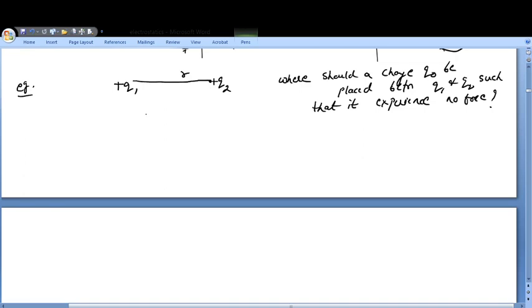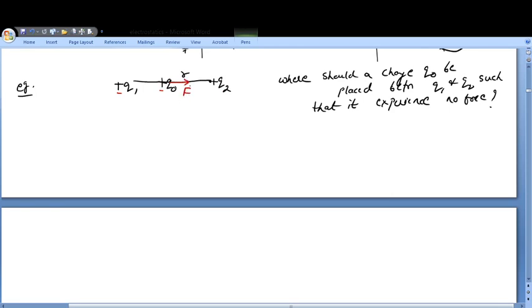It will not move. Now see here, if I am going to put this charge plus q0, first of all, let's try to understand this with the help of vectors. Suppose I am keeping this charge plus q0 here. Let's use the superposition principle. What will be the net force on q0? The net force on q0 will be the force due to q1 plus the vector sum of the force on q0 because of q2. Now if q1 is plus and q0 is also plus, and let us suppose q2 is not there, then what will be the direction of the force experienced by q0? It will be in this direction.